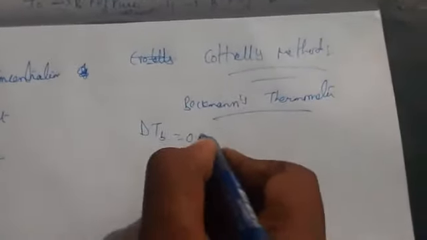So what does Beckman's thermometer indicate? If you are getting a delta TB value, the difference in boiling point, of 0.04, how do you calculate this value? This value is also measured by Beckman's thermometer. That is the thermometer we are going to use in Cottrell's method.